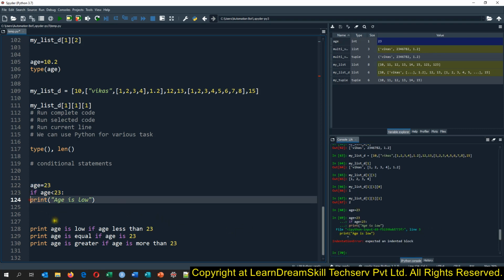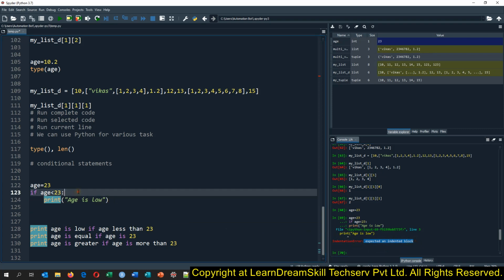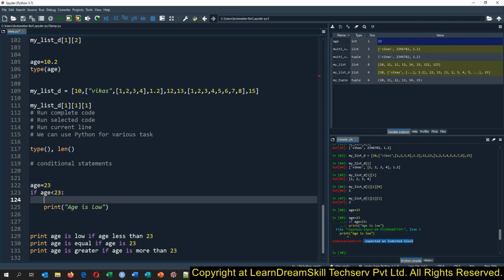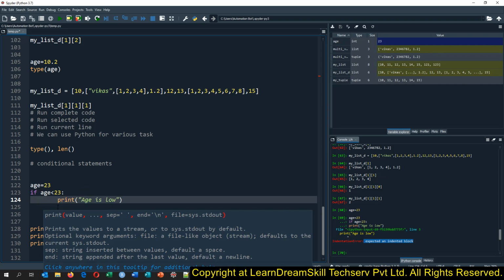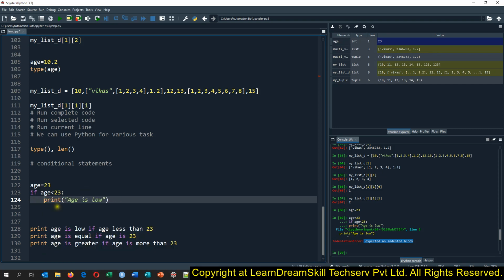So it should be tab oriented. See here what it is saying: expected an indented block. So just notice this as well. As we type the colon here and press enter, it will automatically add the tab. So that is what Python is asking for you to add.